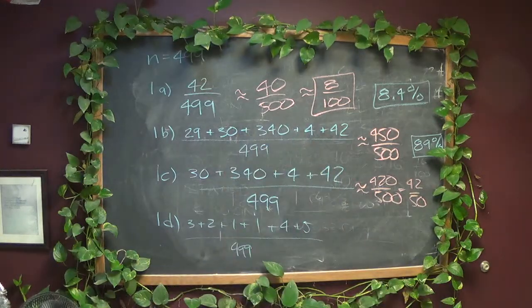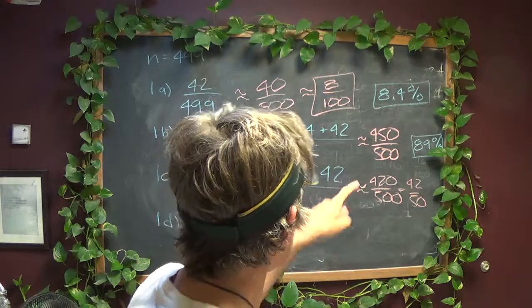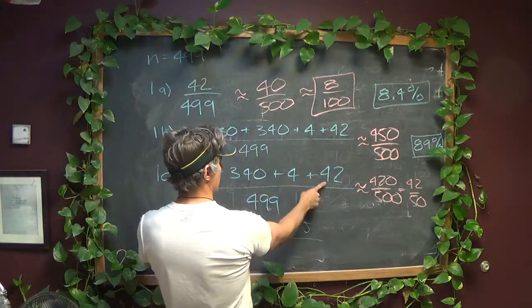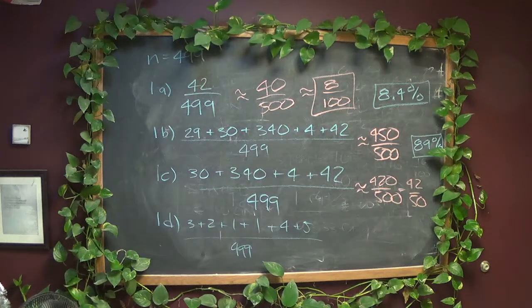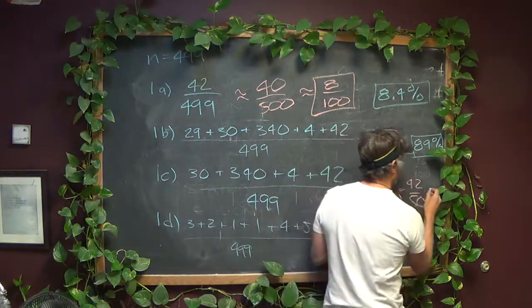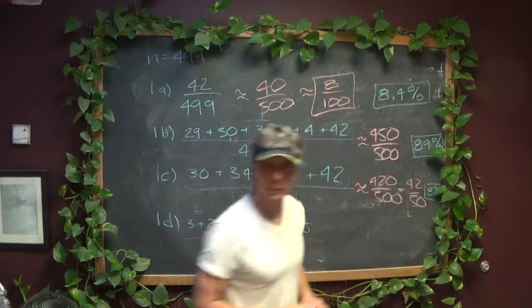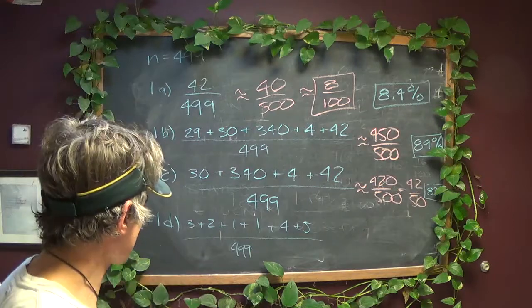Let's see how close I get. Shoot, I should have added before. 370, 412, 416 divided by 499. 83%. What did I just say it was? 84. Yes, we came very close. This is working out pretty sweetly as far as the approximations go. We're off by no more than 1%.